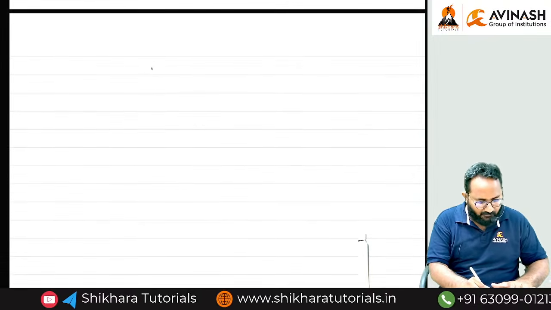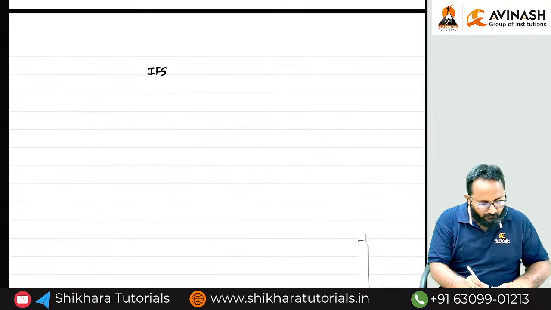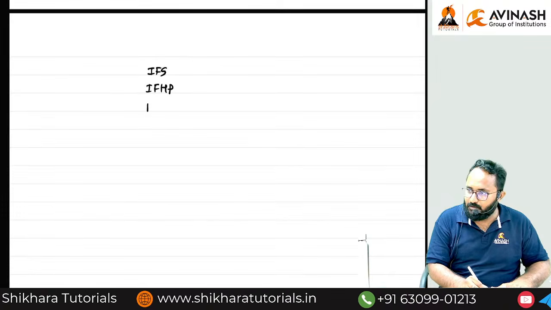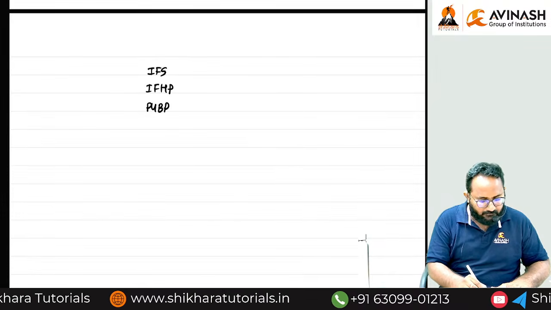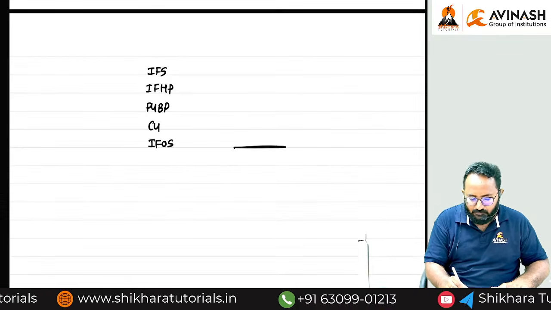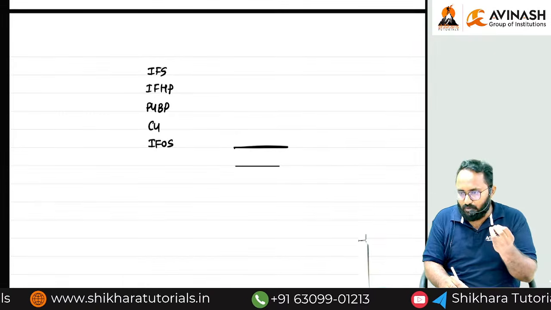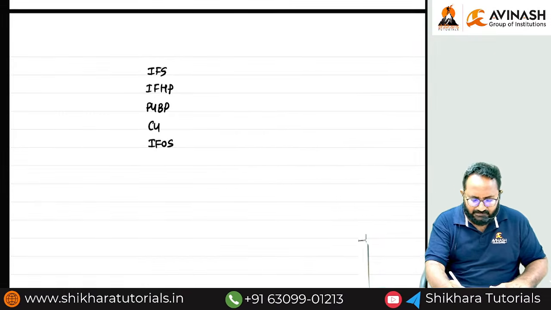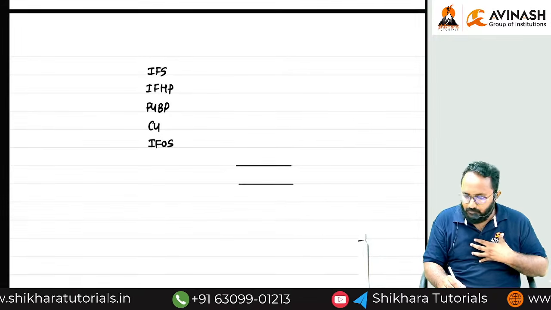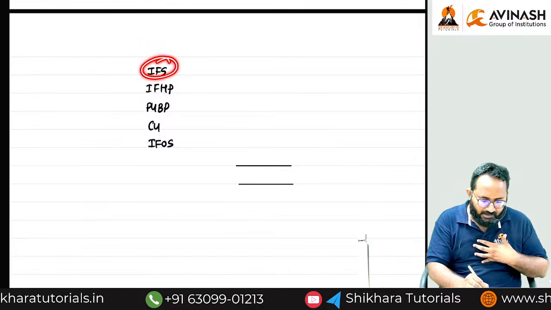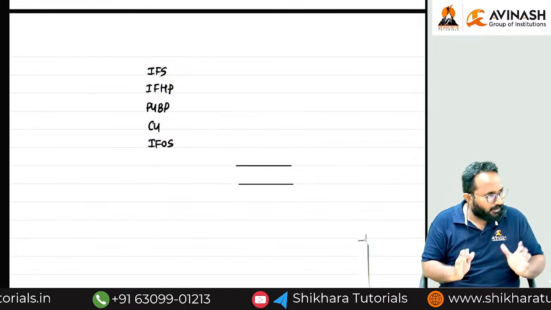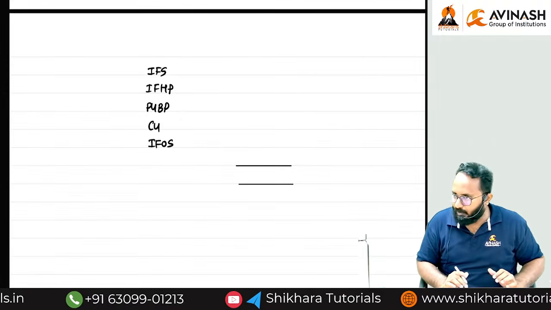Every head of income: first one income from salary, second one income from house property, then PGBP, next one capital gain and income from other sources. So this is the total income. Forget about the chapter 6A reduction, etc. Now I am computing my income. In every head of income separately we have to compute, then we have to aggregate everything for computing the gross total income.